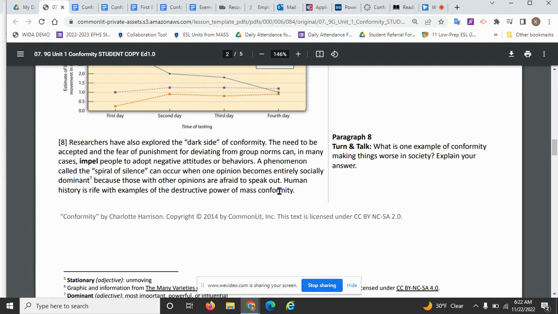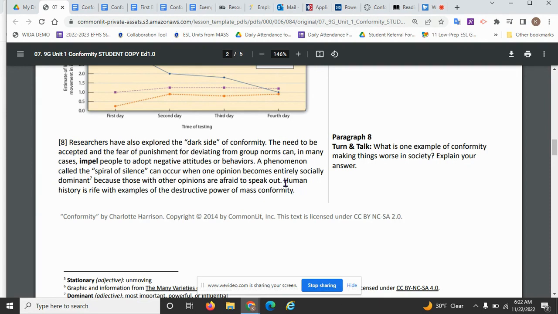We have another cause and effect. The effect is the phenomenon called the spiral of silence. So the spiral of silence is the effect. What causes the spiral of silence? That is when one opinion becomes entirely socially dominant because others with differing opinions are afraid to speak out.